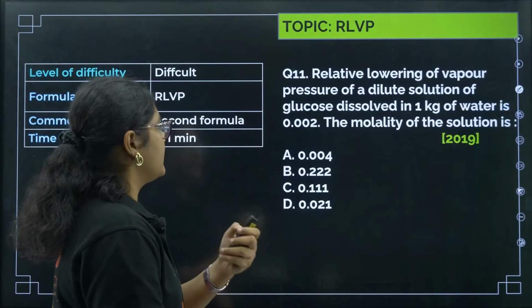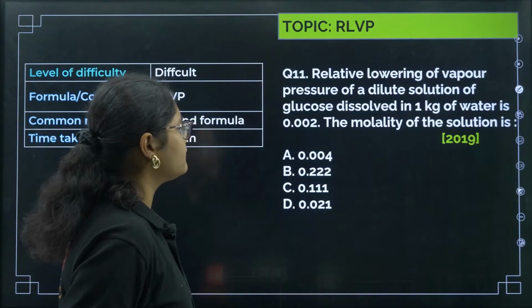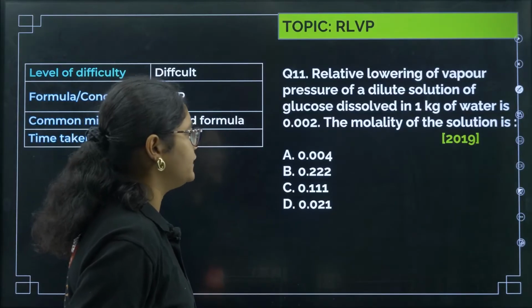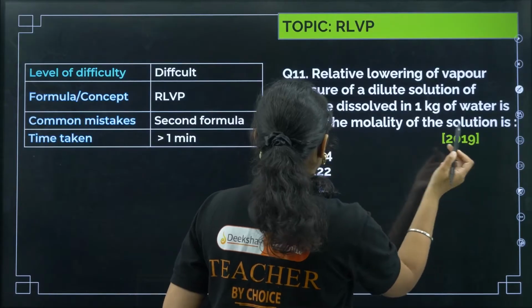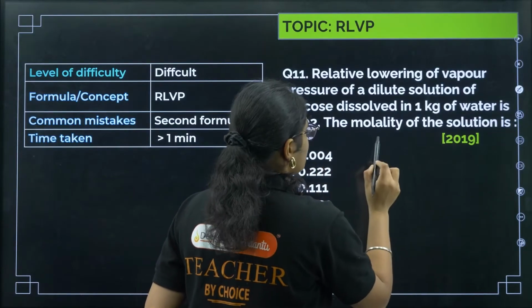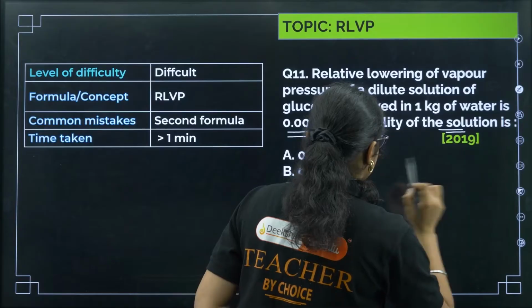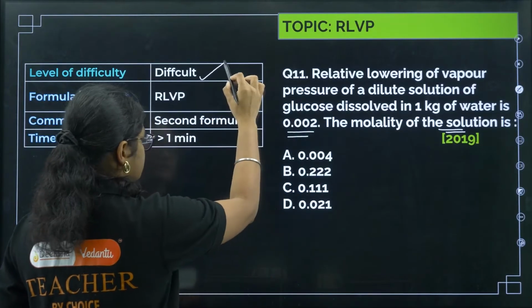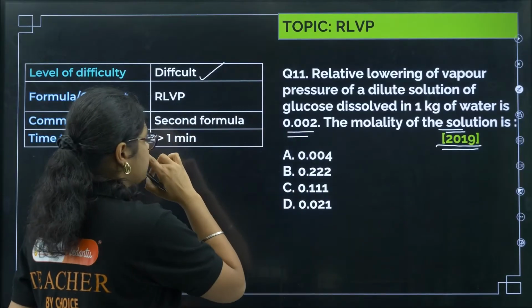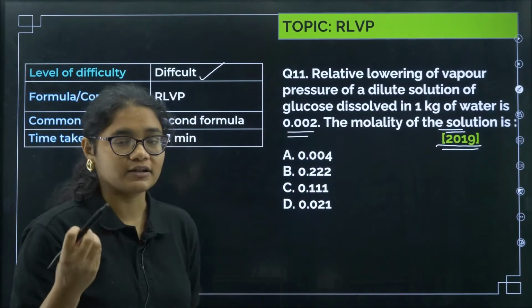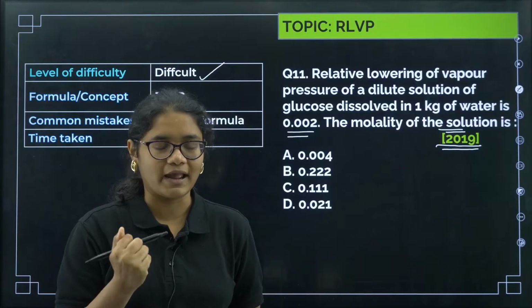Okay, next question. Relative lowering of vapor pressure of a dilute solution of glucose dissolved in 1 kg of water is 0.002. The molality of the solution is. Okay, so this is a difficult question. I'll tell you, the question was asked in 2019. A difficult question because there is a formula that generally you do not know. Okay, I'll tell you what it is.